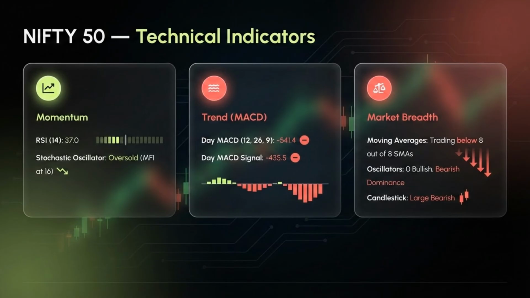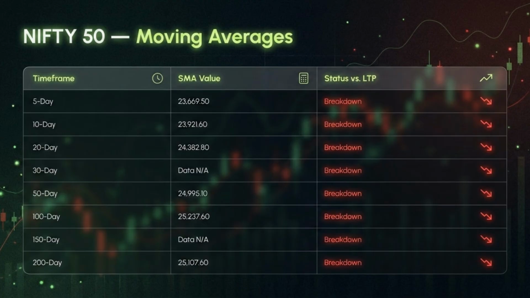Technical indicators for Nifty 50 show concerning signs. Momentum is oversold, with the stochastic oscillator at 16. The MACD trend is at minus 541.4, with a signal at minus 435.5. Market breadth is bearish, with moving averages trading below 8 out of 8 SMAs.